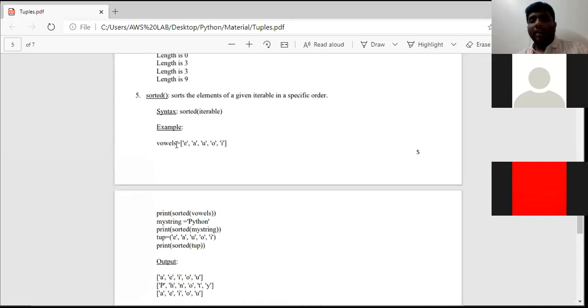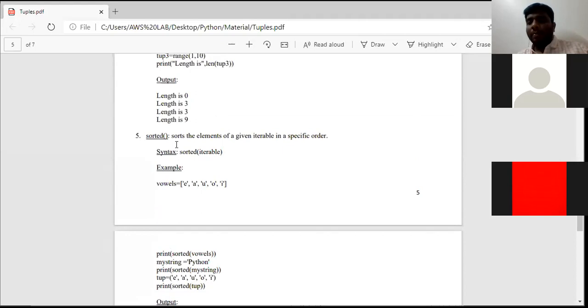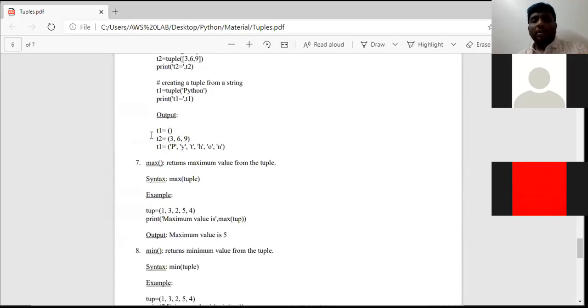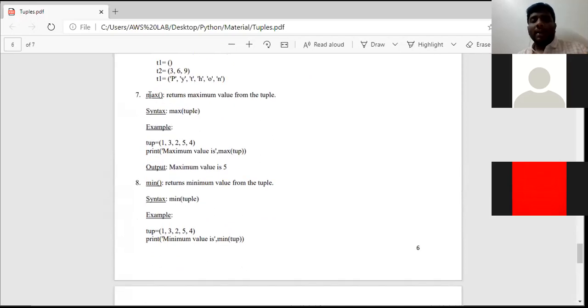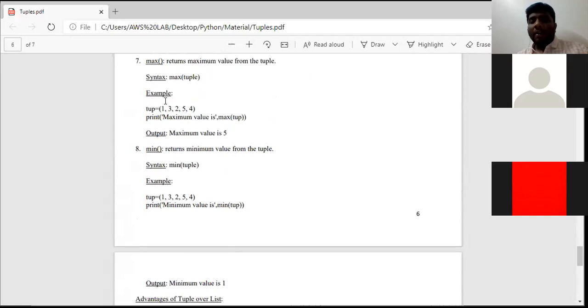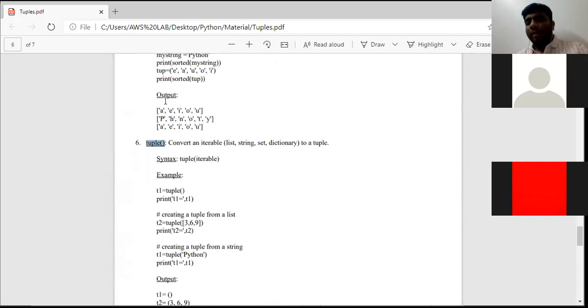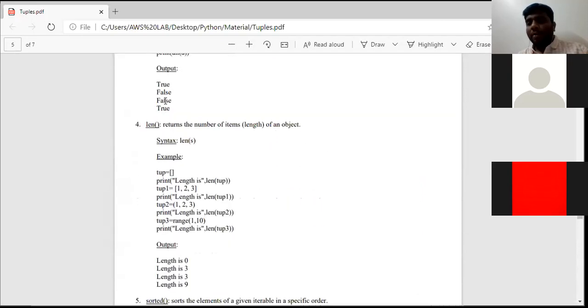In the same way, if you want to sort elements in a list, we use the sort function. If you want to sort elements in a tuple, we use the sorted function. That is the difference. And these are the same as we discussed yesterday. Max function returns the maximum value from a tuple. In the same way, min function returns the minimum value from a tuple. Clear everyone? This is about tuple.